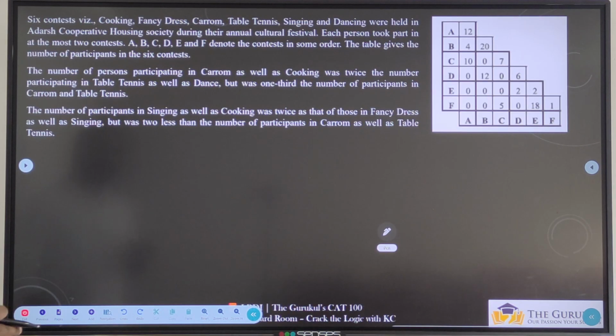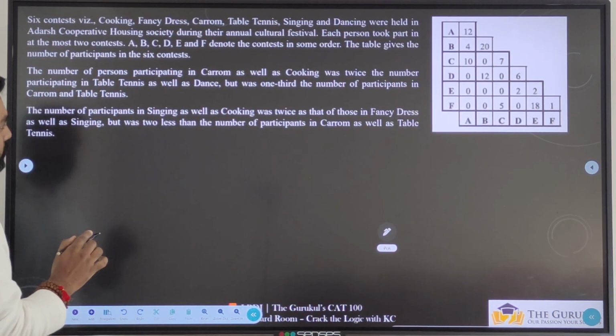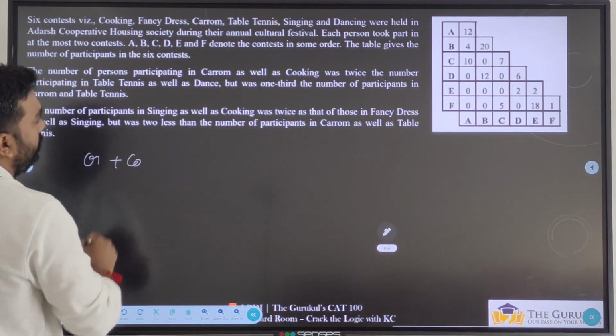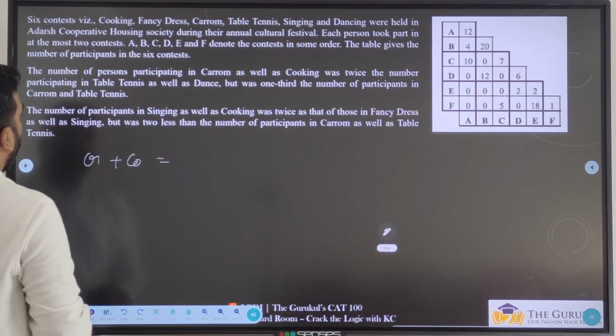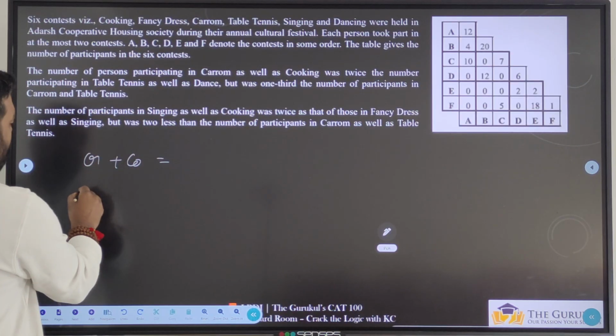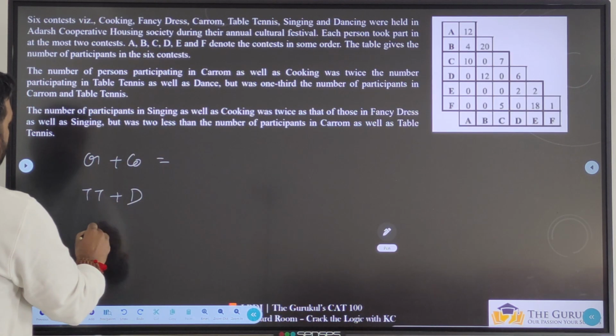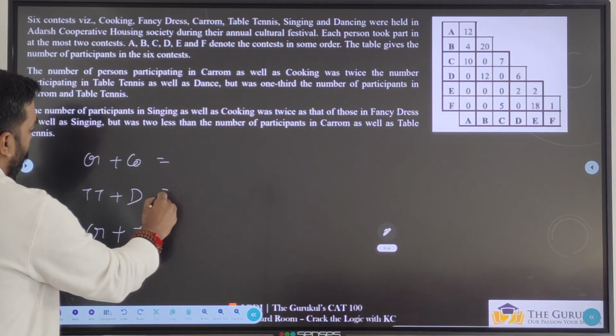The number of persons participating in carom as well as cooking was twice the number of participants participating in table tennis as well as dance, but was 1/3 the number of participants in carom and table tennis. Let's write the combinations first of all. Carom as well as cooking is equal to something. Number of participants in table tennis plus dance. And the third combination is carom plus table tennis.